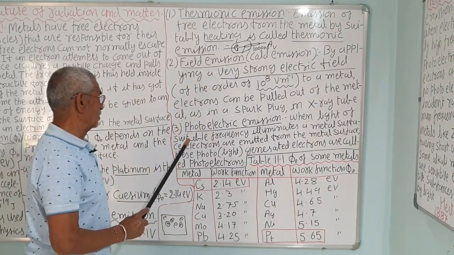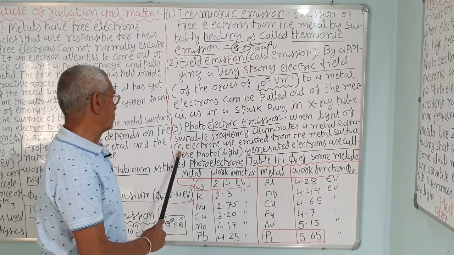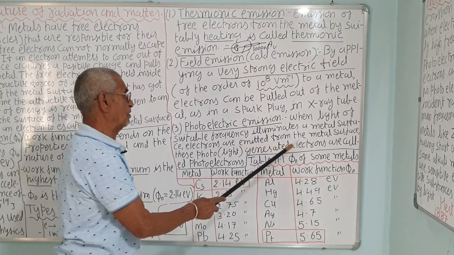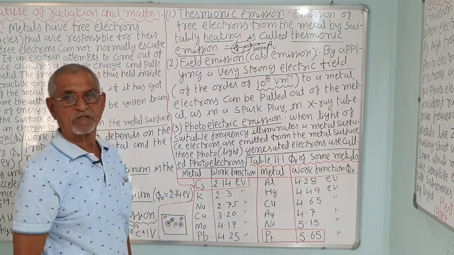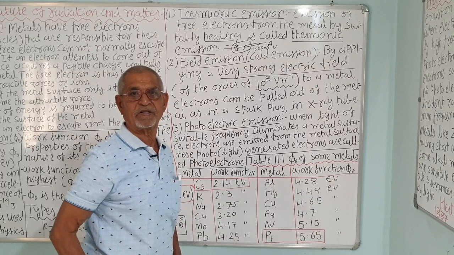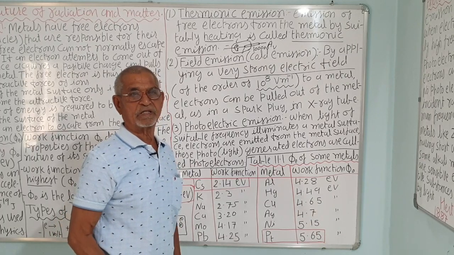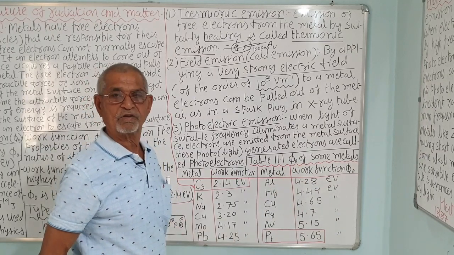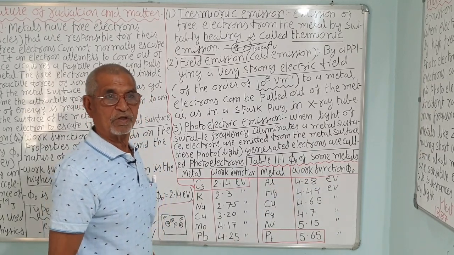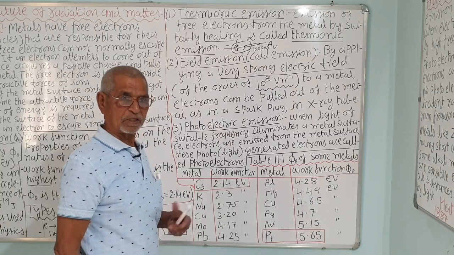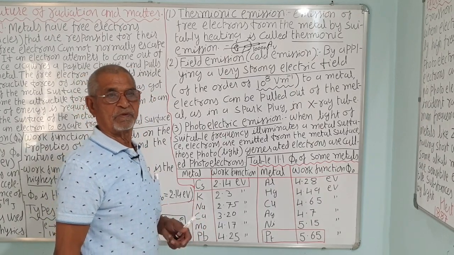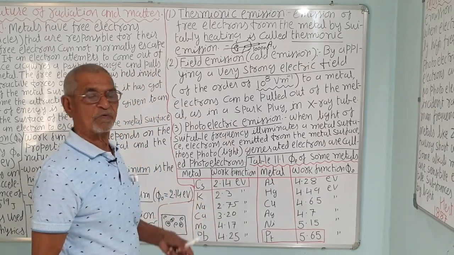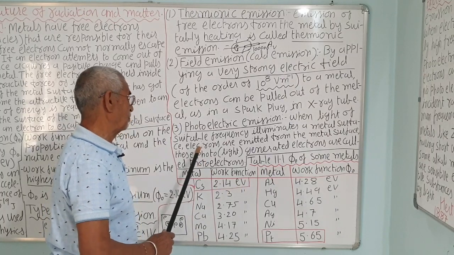The last, third one is photoelectric emission. When light of suitable frequency illuminates a metal surface, electrons are emitted from the metal surface. We know that electrons can be removed if sufficient energy is supplied. Otherwise, electrons cannot move freely. The moment an electron tries to escape from the metal, the surface becomes positively charged and will attract the electron back. So, in order for the electron to escape, slightly more than the minimum energy must be applied to overcome that attractive pull.